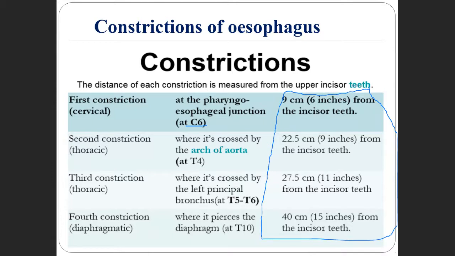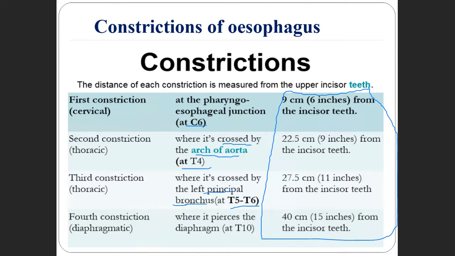And the second constriction, where is it present? It is crossed by the arch of the aorta at the level of the 4th thoracic vertebra. And the third constriction is crossed by the left principal bronchus. It is present at the level of T5 to T6.